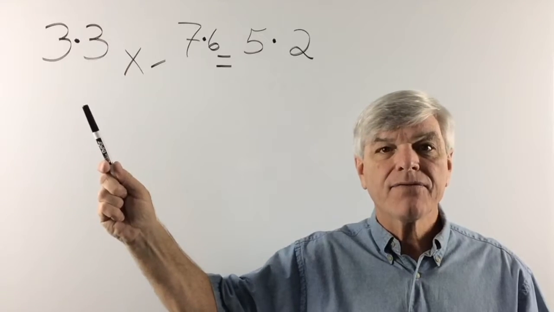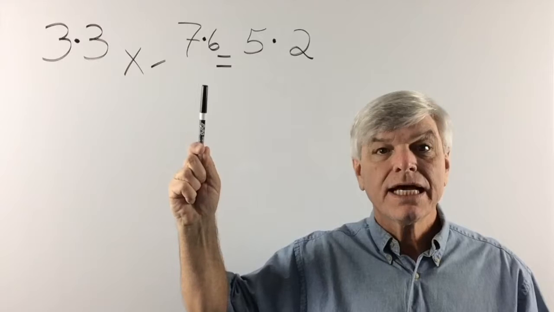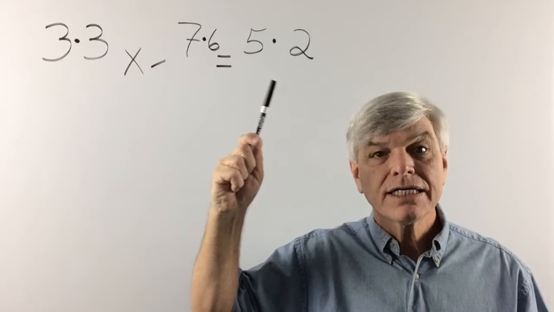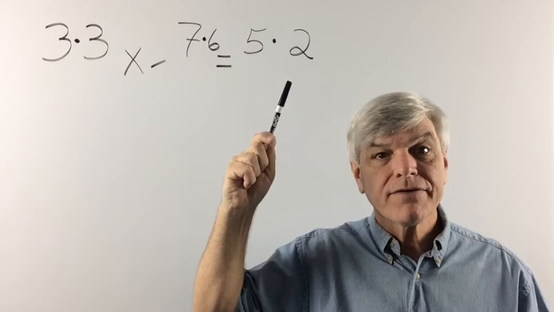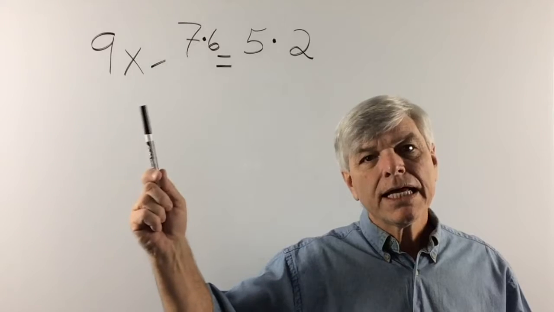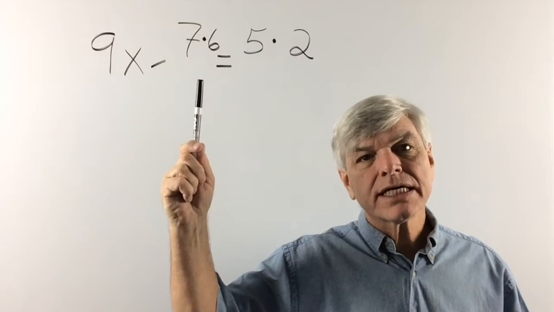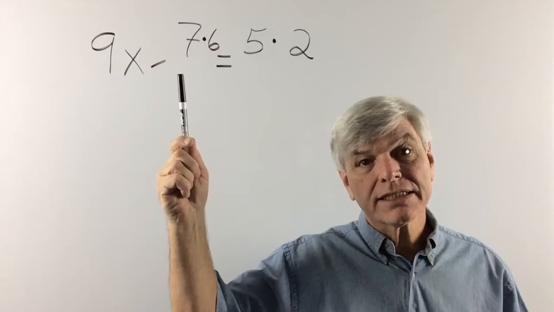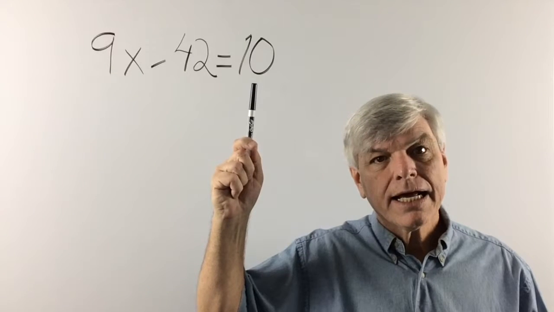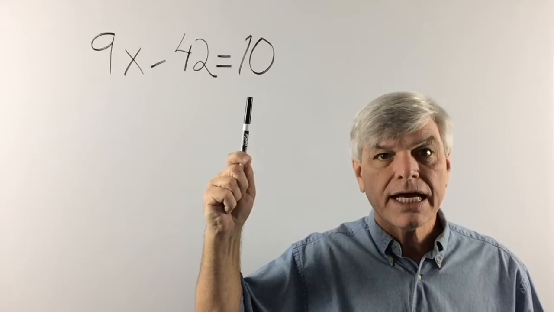So what do we have? We have 3 times 3x minus 7 times 6 equals, there's no variable here, 5 times 2, and there's no variable there, and that's what our equation is now. Now 3 times 3 is 9, and so now we have 9x. Negative 7 times 6, or minus 7 times 6, is 42, and 5 times 2 is 10. And now we have something that's pretty simple to deal with. 9x minus 42 equals 10.